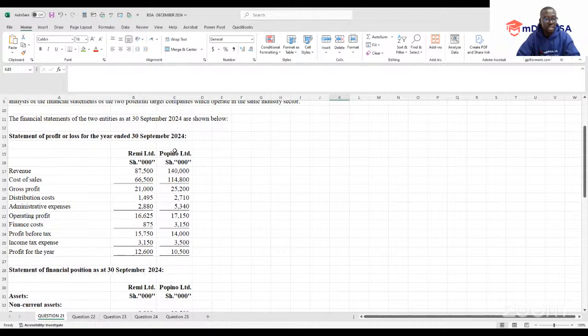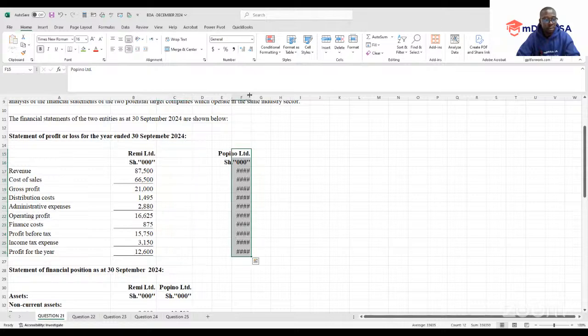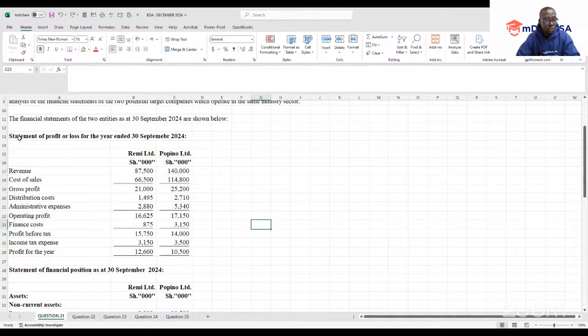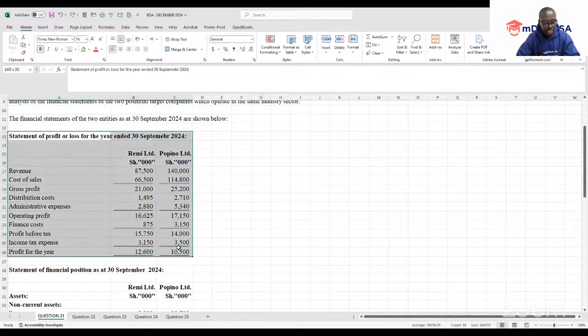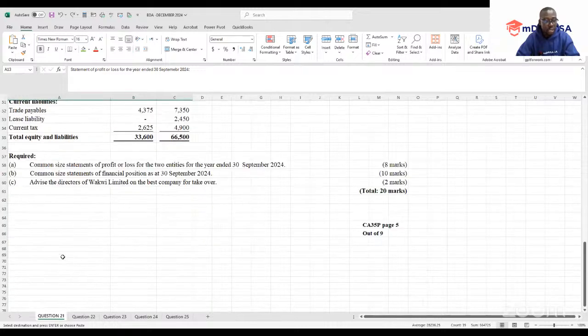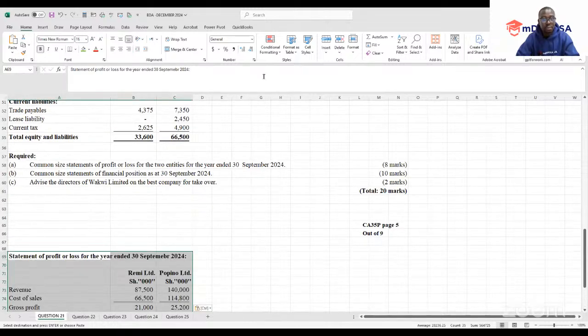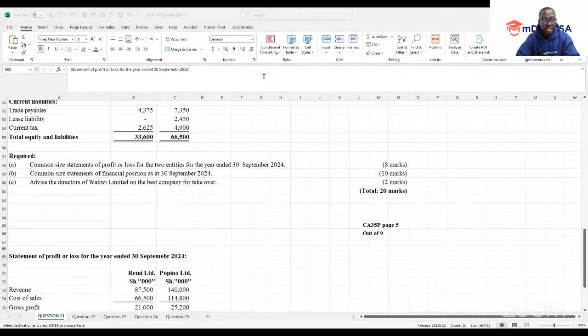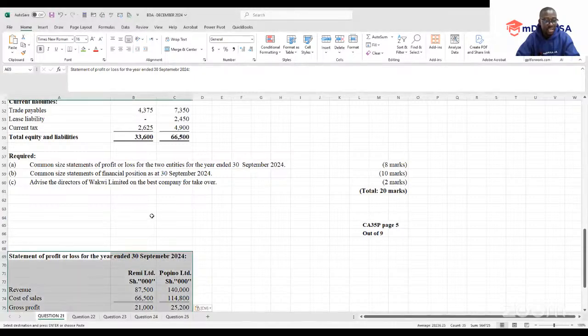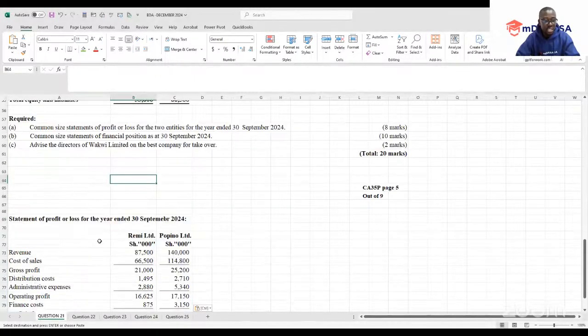So we are starting with Remi. Let us start with Remi. I'll be having this case here for the purpose of showing the examiner that you know what you're doing. What you can do is take your data at this point, and we have it just below there. I can see Dan and Mustafa have joined the class. Okay, great.